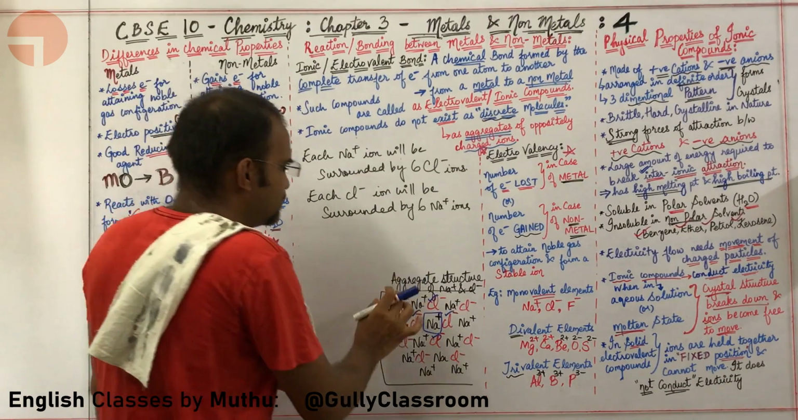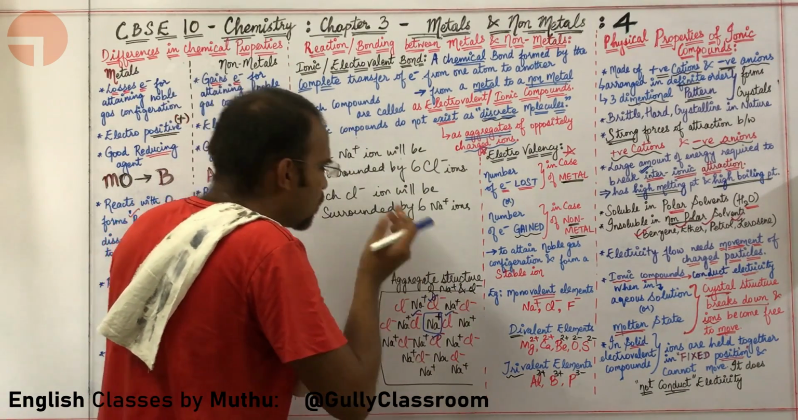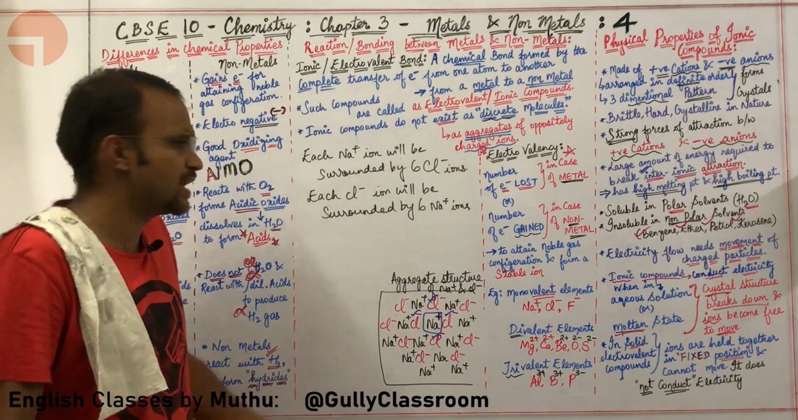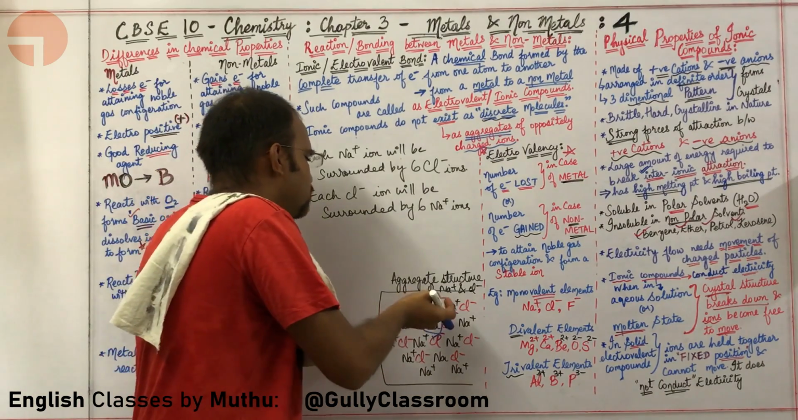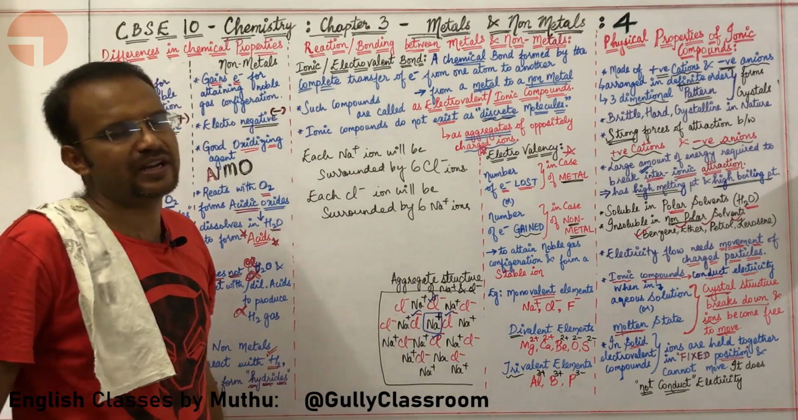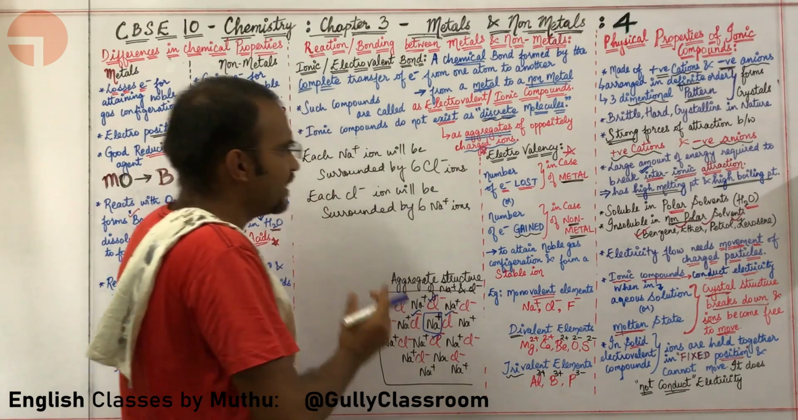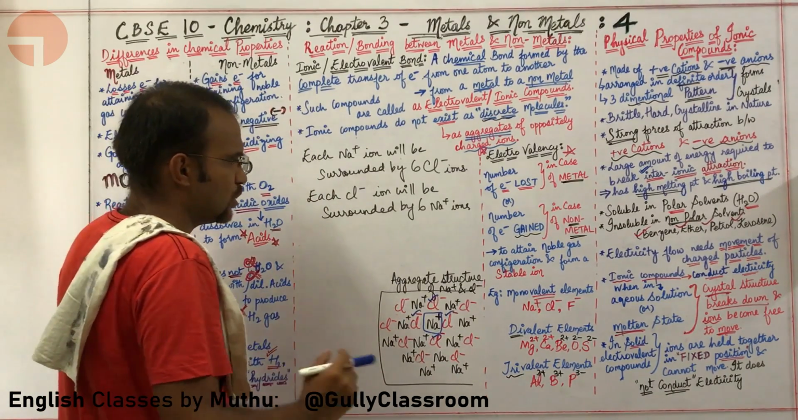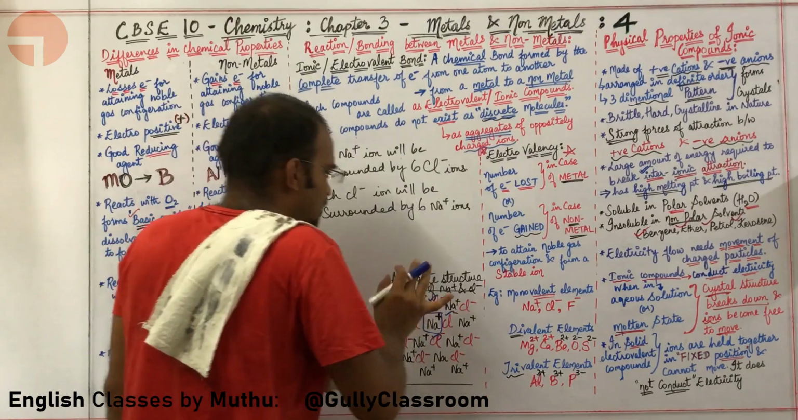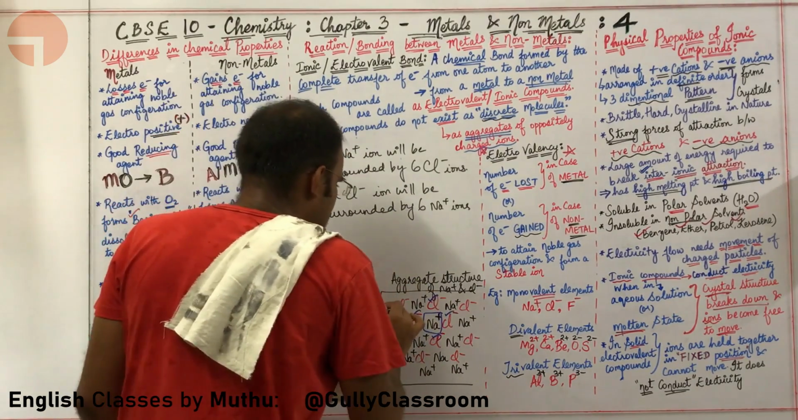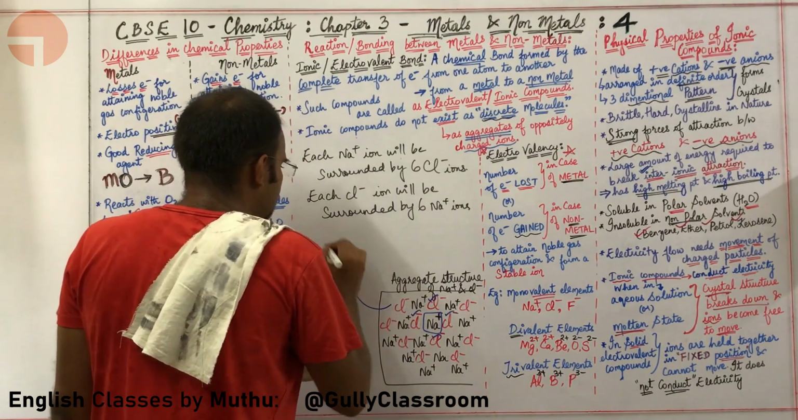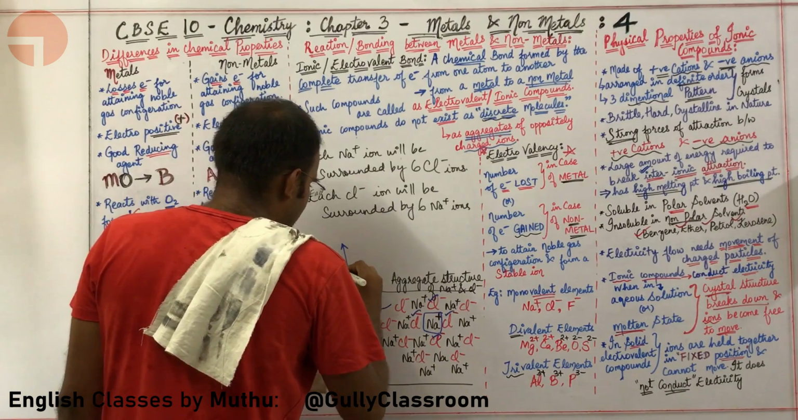What next? These ionic compounds are polar in nature. What is meant by polar? Polar means simply there is both positive ion and negative ion right over here. So, these polar compounds will be dissolved in water.